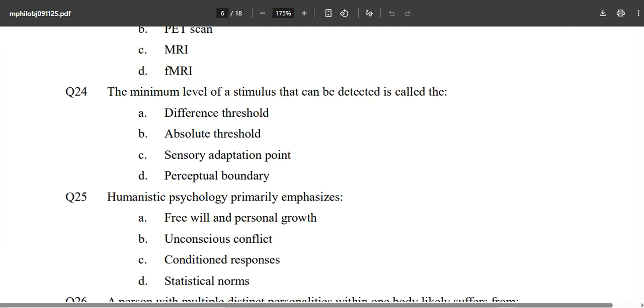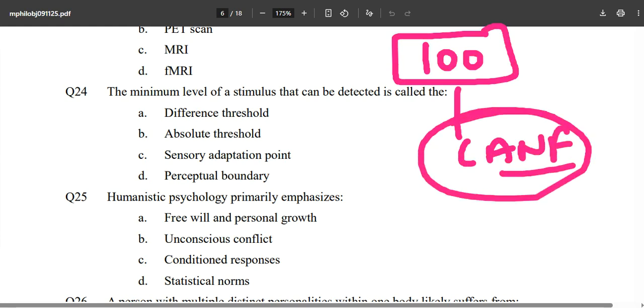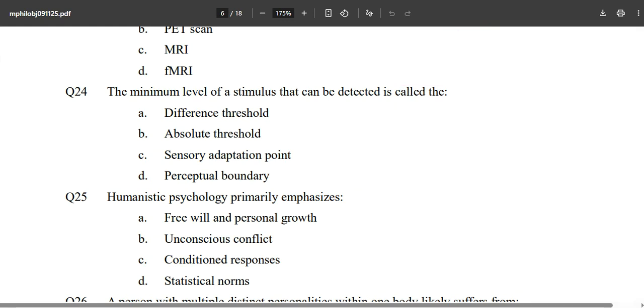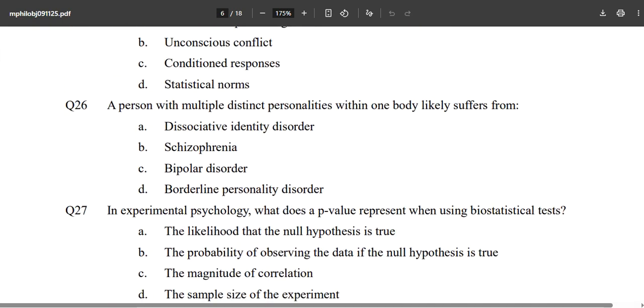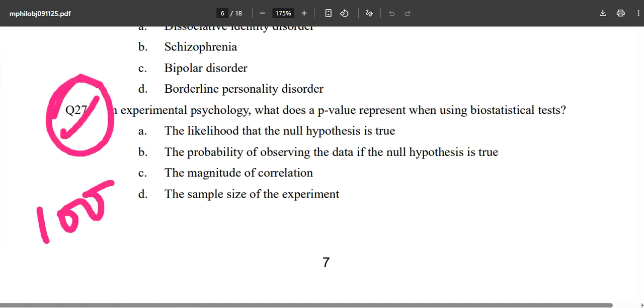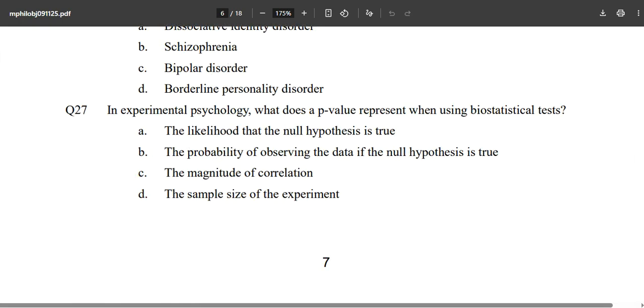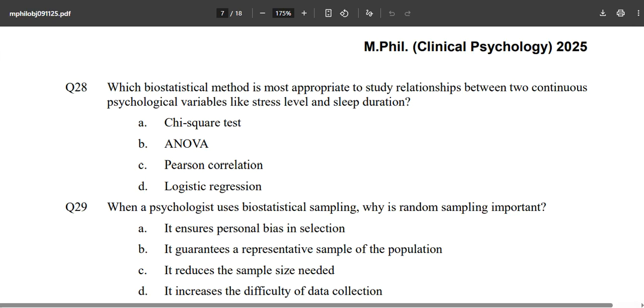All the 100 questions, if you have given this paper, you know, are coming only from these 4 books. CANF framework, that is what you need to do. You need to just do those 7000 questions, and whatever program is going on at that time, just simply enroll in that and you will have daily quizzes and all those things, which will be more than enough for you to clear the examination. Out of these 100, rarely 1 or 2 questions will be out of the box. Rest all is coming from where? From this framework.